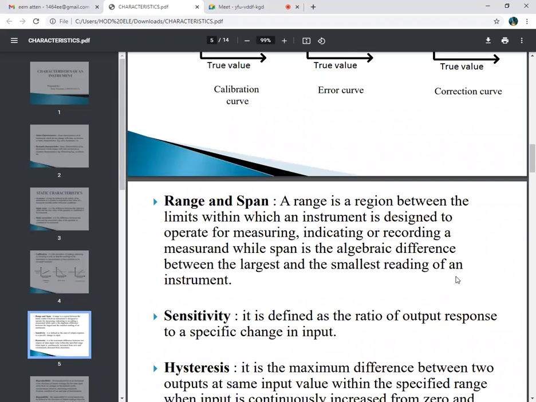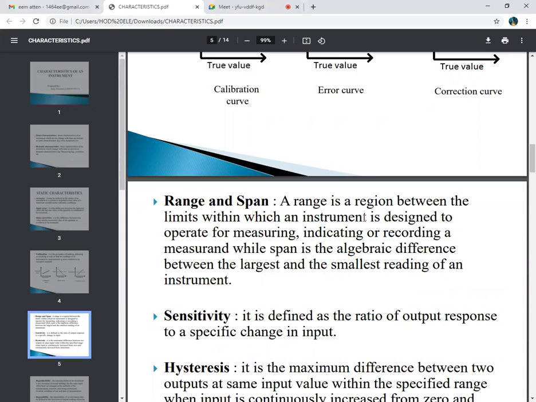Next one is the range and the span. It is the difference between the largest and smallest reading of the instrument. Meaning, I am measuring one quantity, let's take voltage. Firstly, the voltmeter indicates 100 volt, and the second time it reads 105 volt.